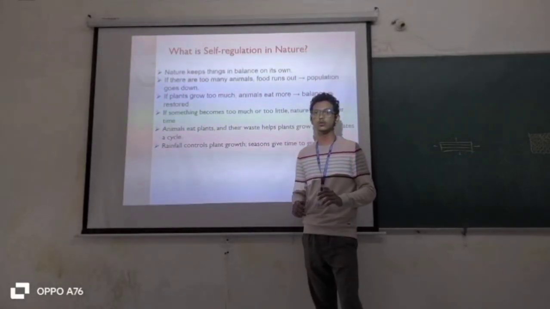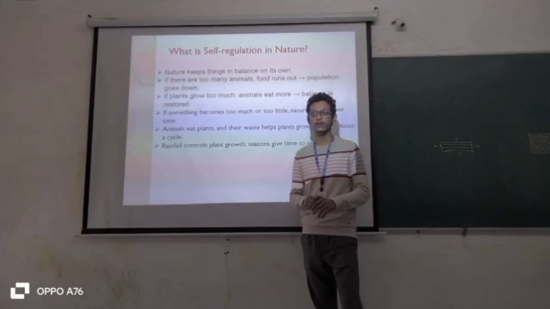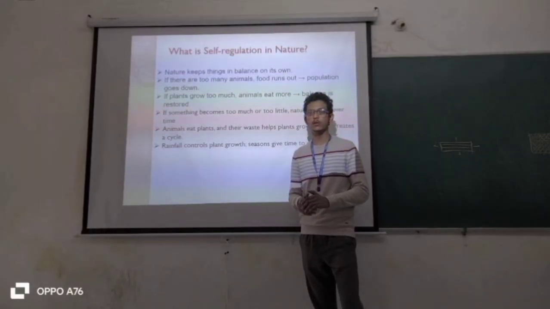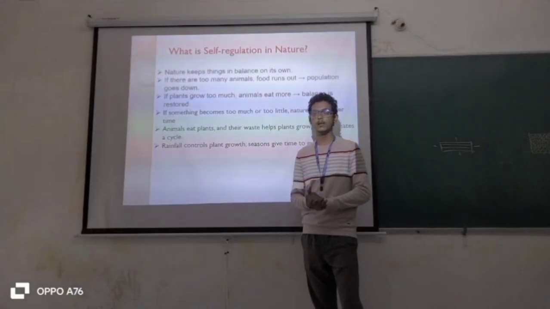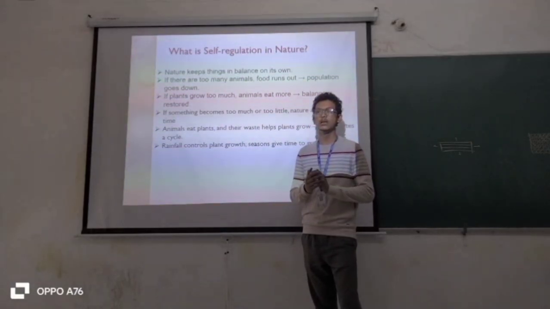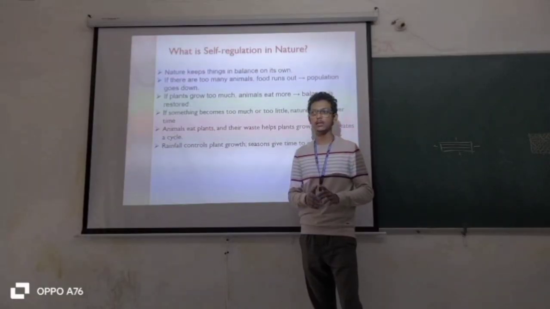If there are too many animals, then the animal population is increasing. If plants grow too much, then animals eat the plants and it balances.